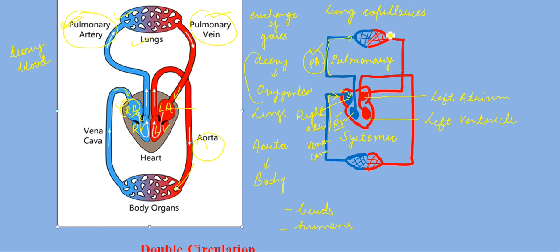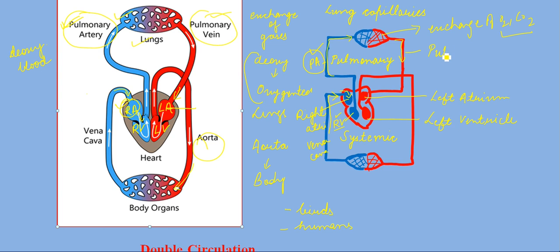Now the exchange of gases takes place in your lungs. Exchange of gases means exchange of carbon dioxide and oxygen takes place over here. Now your blood is oxygenated, and it is fit to supply to all the body parts. This is your pulmonary vein.